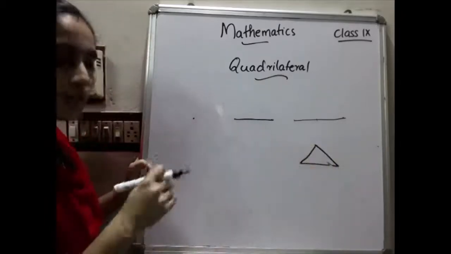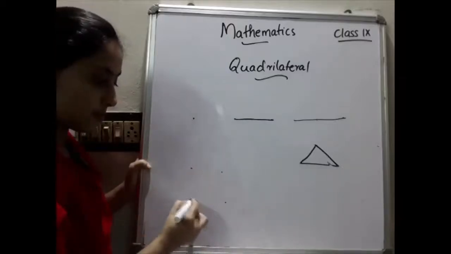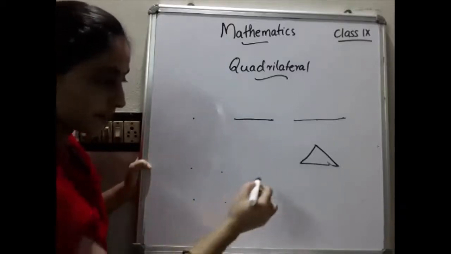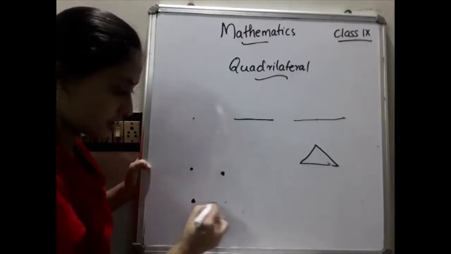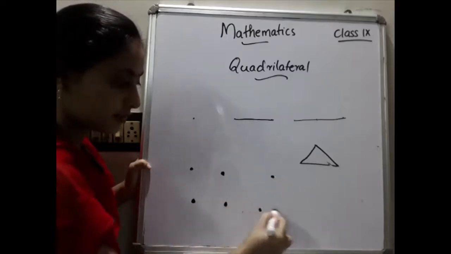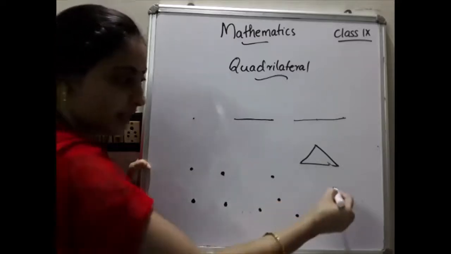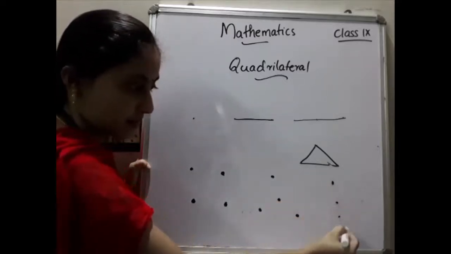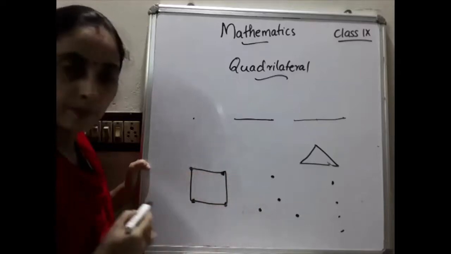Likewise, if 4 points are given, we can mark the points like this. Then I can put the points like this, and when I join them, we got a square.